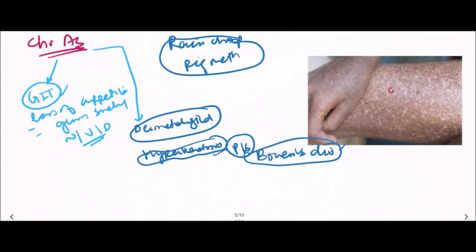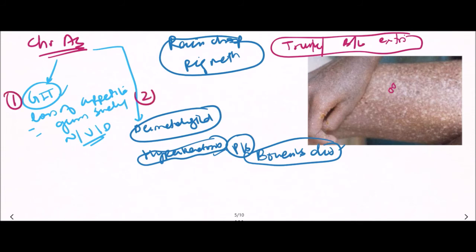These are hypopigmented and these are hyperpigmented macules. Mostly these macules are seen over the trunk and bilateral extremities. So these are the raindrop pigmentations. So this is stage two.